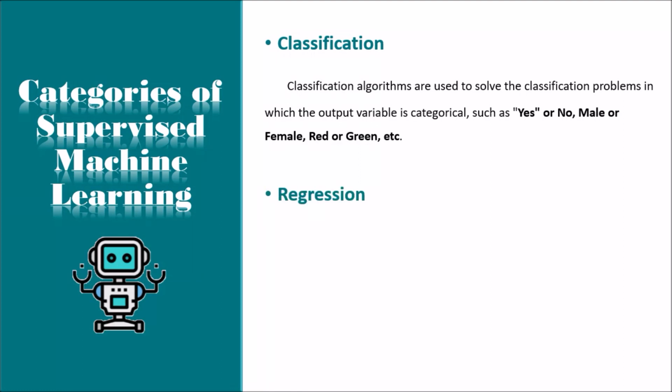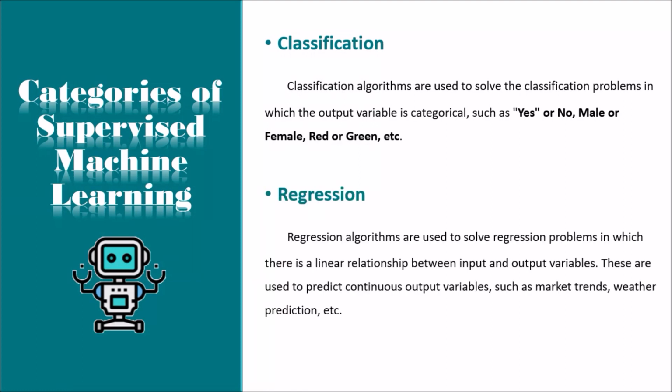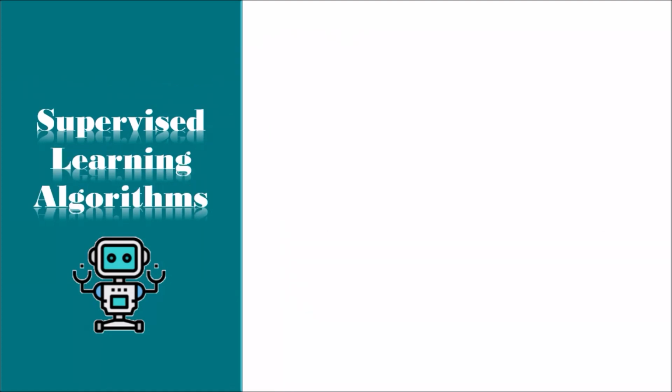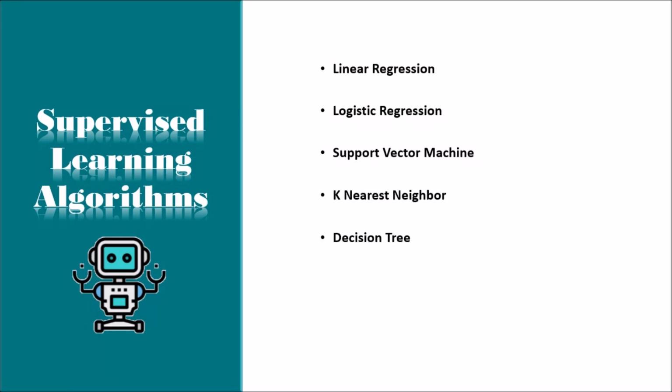Next one is regression. Regression algorithms are used to solve regression problems in which there is a linear relationship between input and output variables. These are used to predict continuous output variables, such as market trends, weather prediction, etc. Some of the most popularly used supervised learning algorithms are linear regression, logistic regression, support vector machine, k-nearest neighbor, decision tree, random forest, naive Bayes.